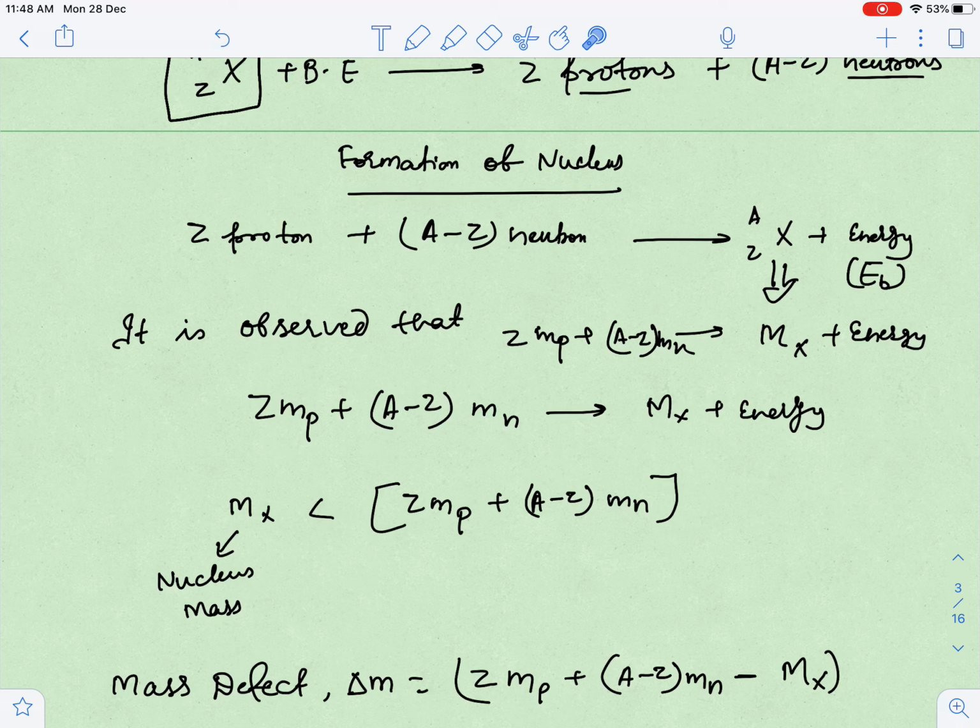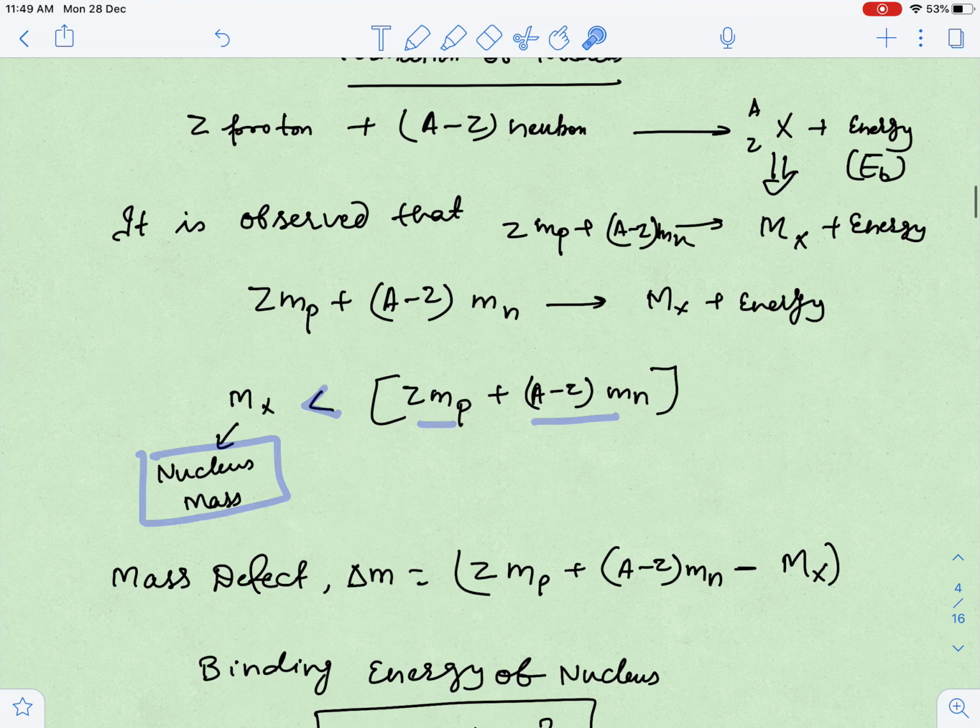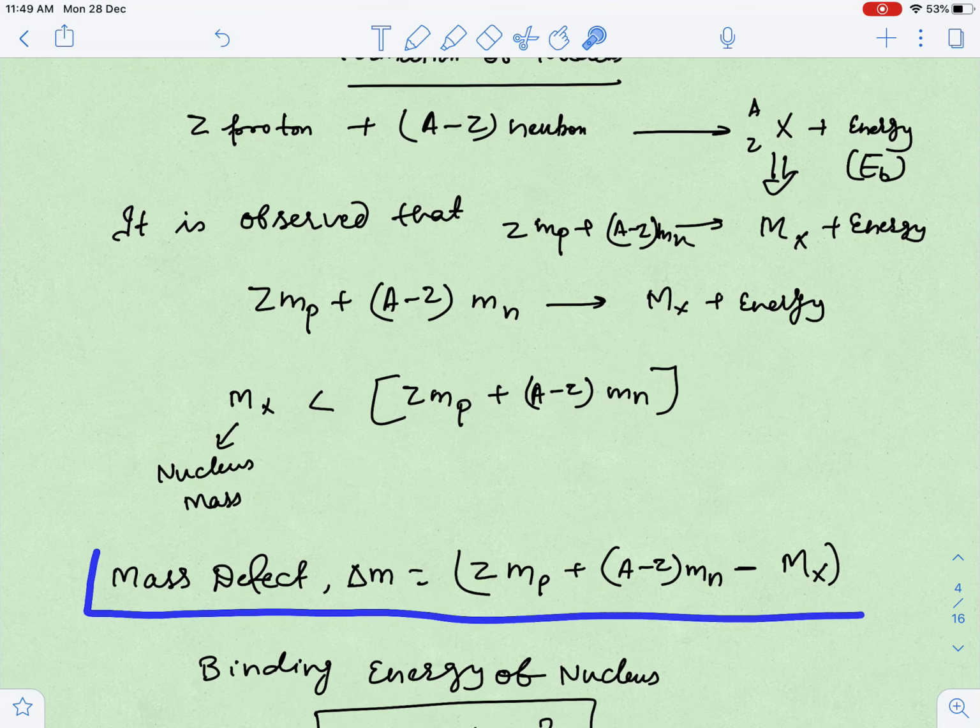We have discussed yesterday, electron has negligible mass as compared to protons and neutrons. So most of the mass is in the nucleons; atomic mass is concentrated in the nucleus. So if you measure this nucleus, this mass will be less as compared to the individual masses, guys. So I have written: nuclear mass m_X is less than Z m_p plus (A minus Z) m_n, and this difference is called mass defect, guys.